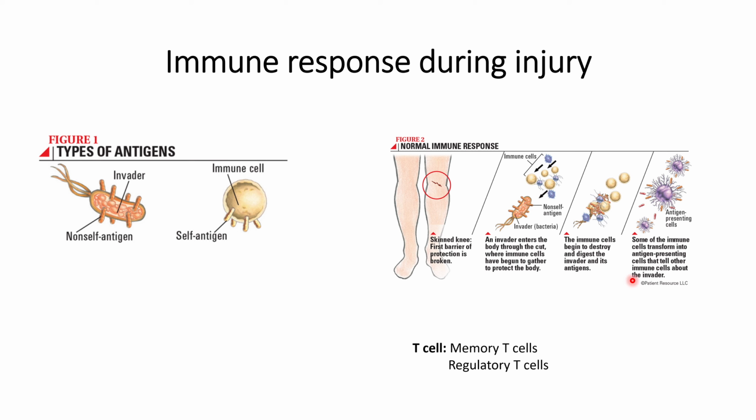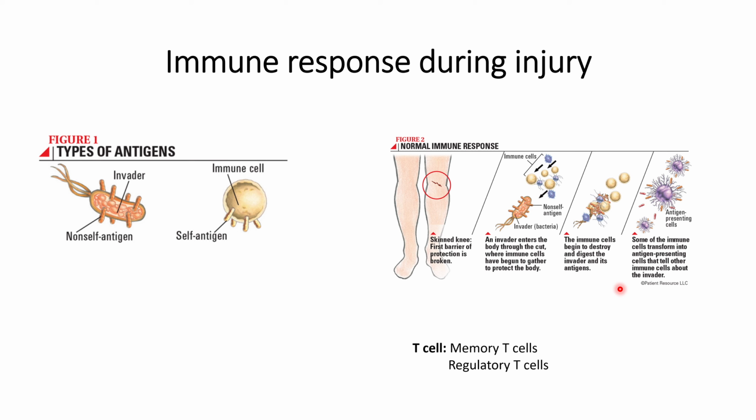B cells will produce a quick response against the virus and bacteria that contain the non-self antigen, whereas T cells take some time to produce the